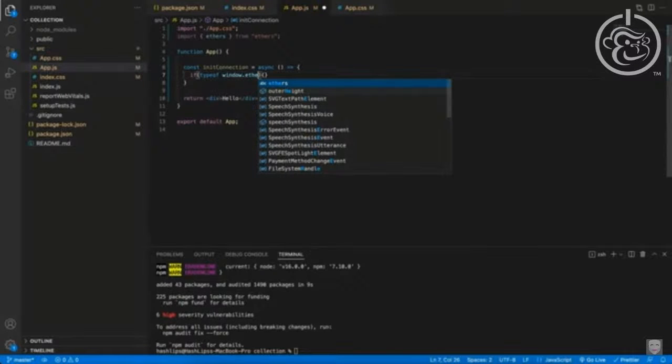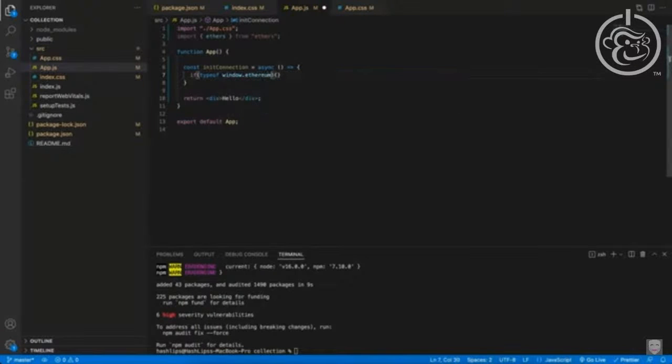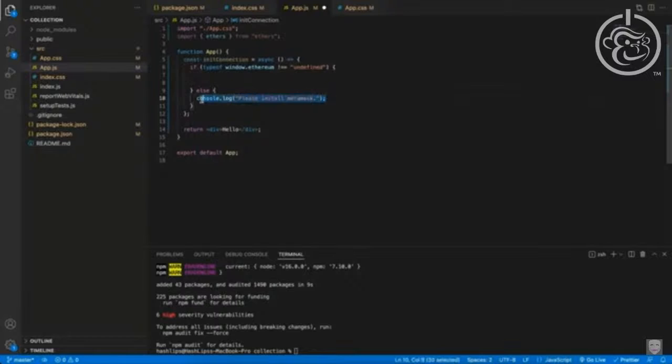So we don't know if this Ethereum object is going to be there yet, right? So we can say if it's not equal to undefined, then only execute what's going to be in here. Else, we know that you don't have Metamask, so we can just console.log saying please install Metamask. Instead of just console.logging this out, you can reflect it in the UI as well. But let's call this function and see if we have Metamask.